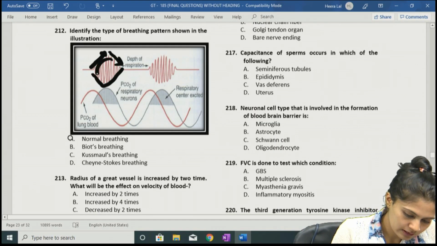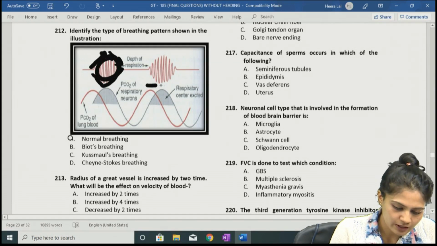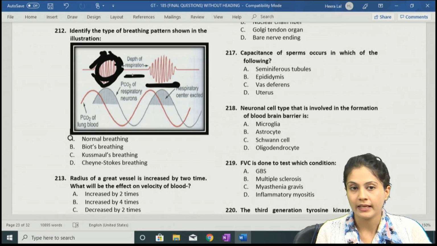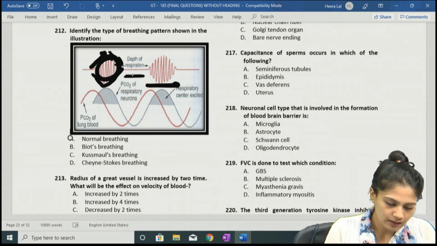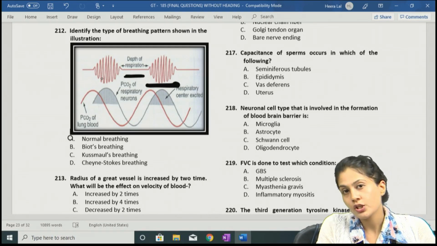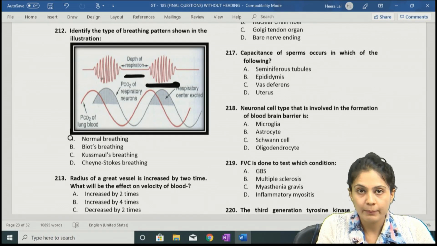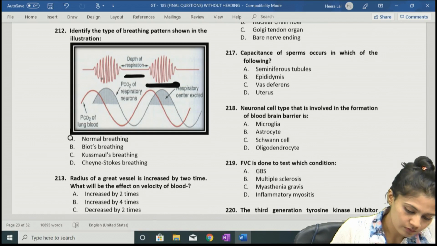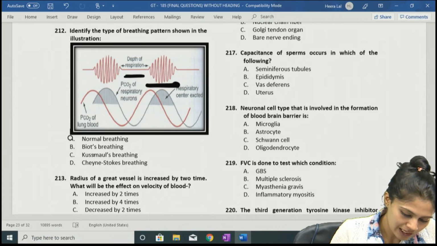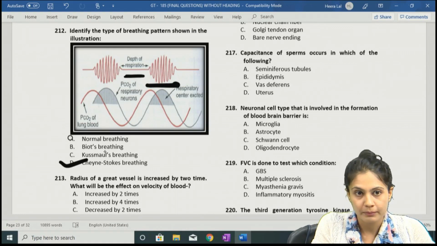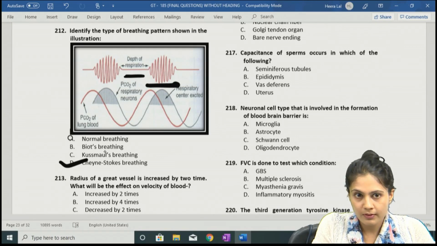At this phase the hyperventilation is occurring, and over here the apnea is taking place. So the hyperventilation is followed by the apnea, which is seen in Cheyne-Stokes breathing, whenever a person goes to high altitude. So it is nothing but the classical pattern of Cheyne-Stokes breathing. It is not a normal breathing, right?